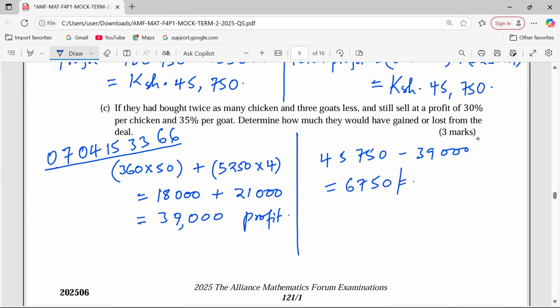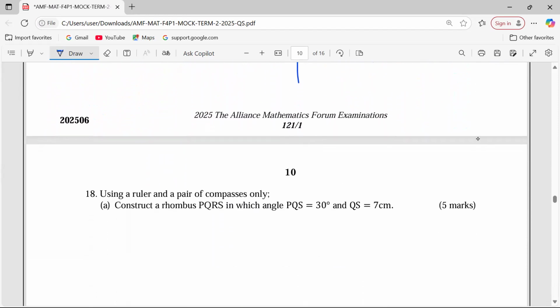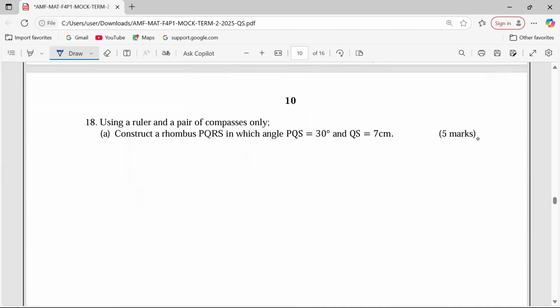So we have just related the first deal, which would have brought 45,750, with this new deal now, which is bringing a profit of 39,000. So through such a deal, it is still a profit, but the hotel has benefited less. I don't know whether you get that logic now.